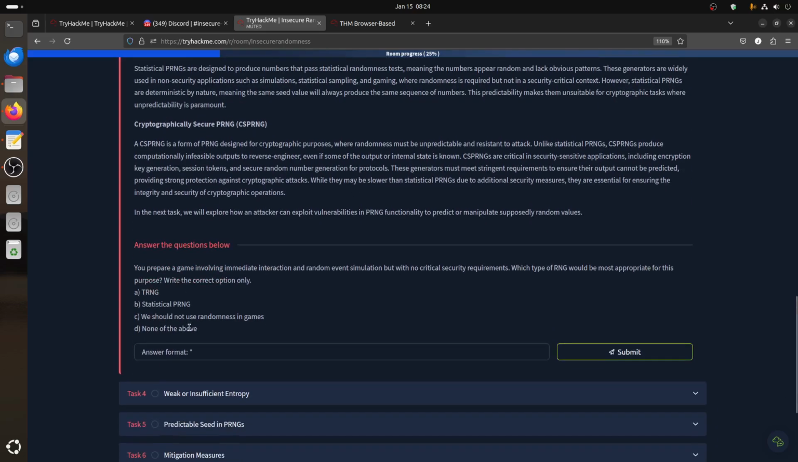Now, say you prepare a game involving immediate interaction, so speed matters here to generate random events. What type of RNG would be most appropriate for this purpose? For this, you go with the statistical one because it's fast. TRNG is hardware and takes time. You only need randomness to generate some kind of reality there. So B will be the best option for this.